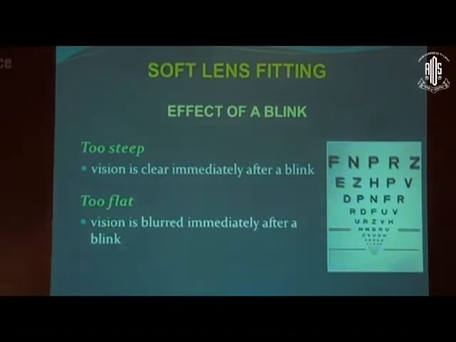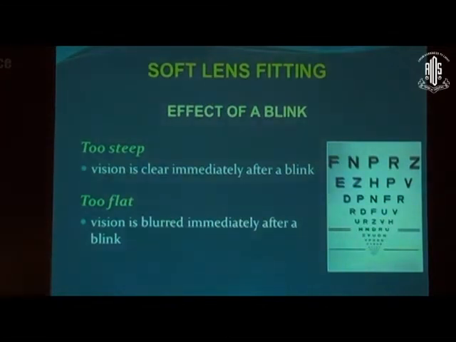Again, by movement of the lens also, if it's not moving at all, then you can understand it is a tight lens. Again, with each blink, if the vision improves, then it's a tight lens. And if the vision does not improve, if the vision blurs immediately after a blink, then it's a very flat lens.